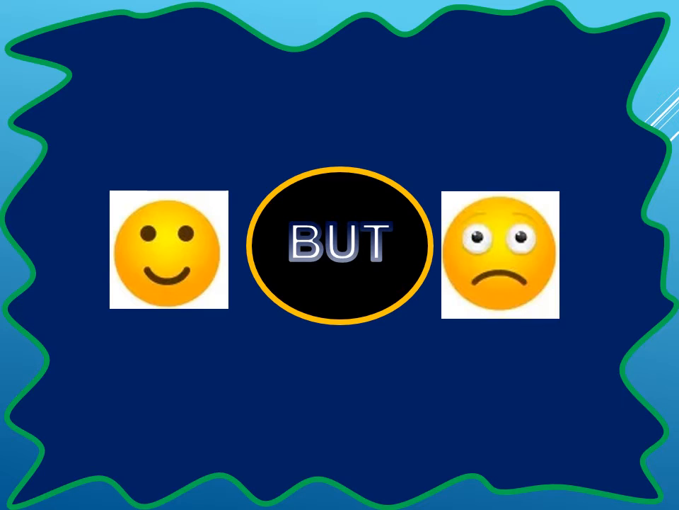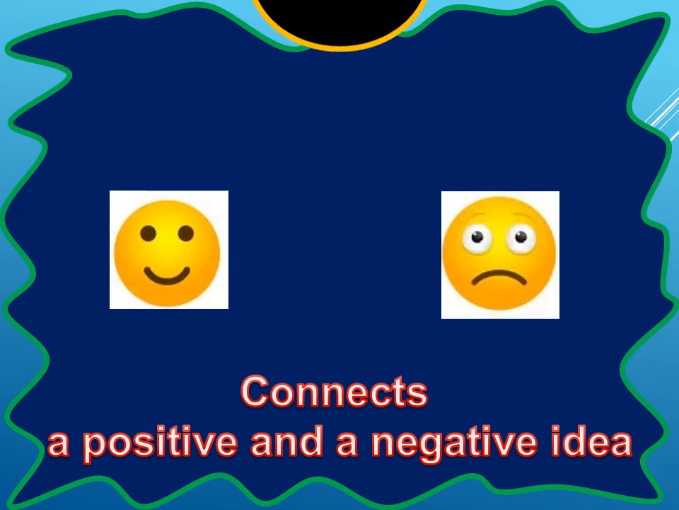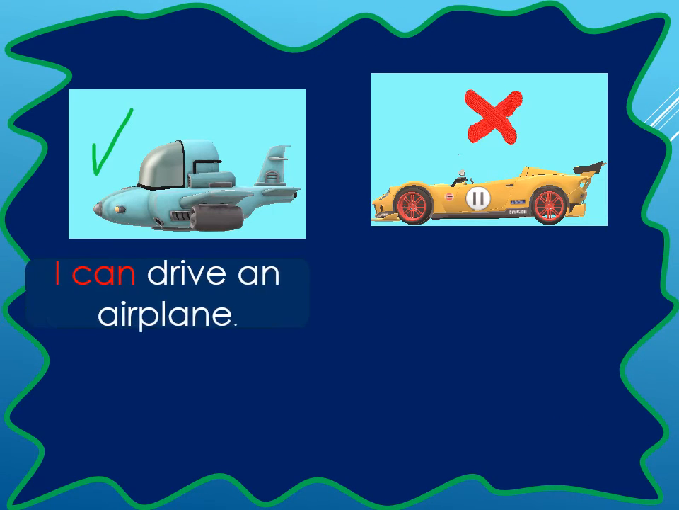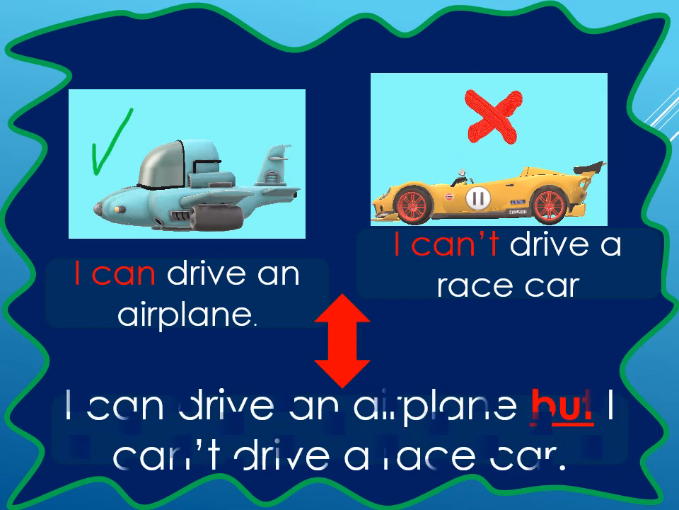Okay, we have another possibility, which is to provide contrast in a sentence or in an idea. Okay, but connects a positive and a negative idea. Let's see the example. I can drive an airplane. I can't drive a race car. I can drive an airplane, but I can't drive a race car.